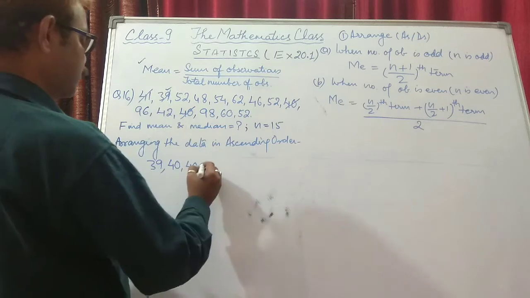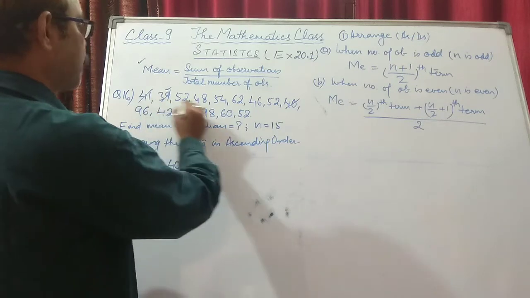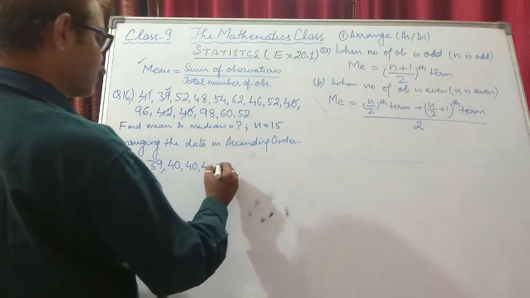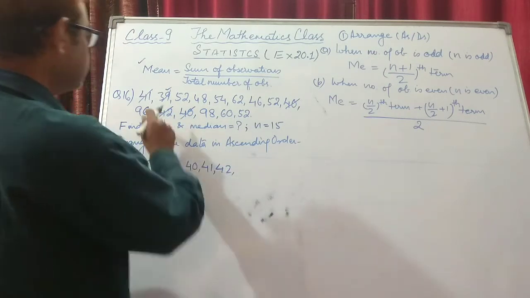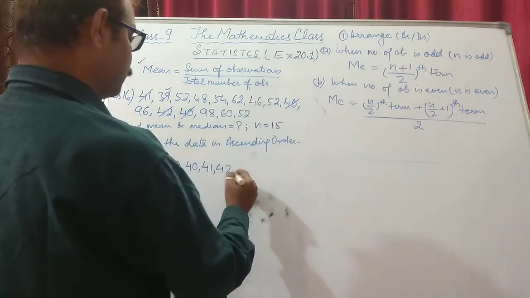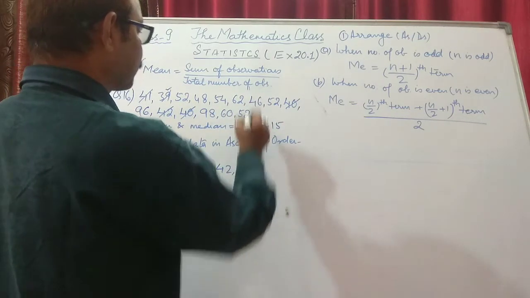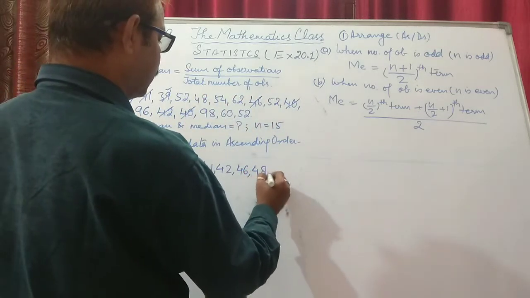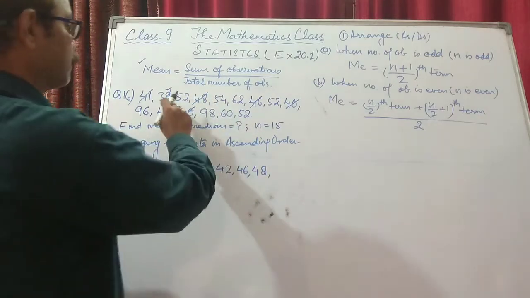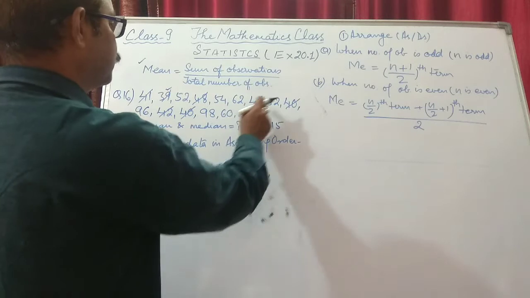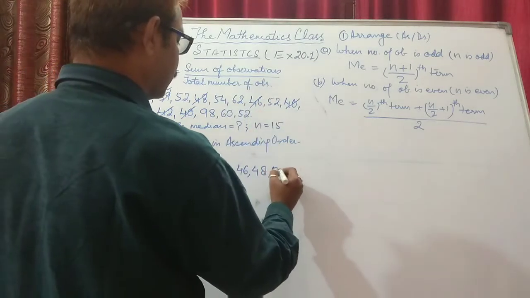Only one 41. Then 42 is 1. Then 46 is there, only one. Then 48 is there. Now 48, then 52, 52 and 52. 3 52s are there.